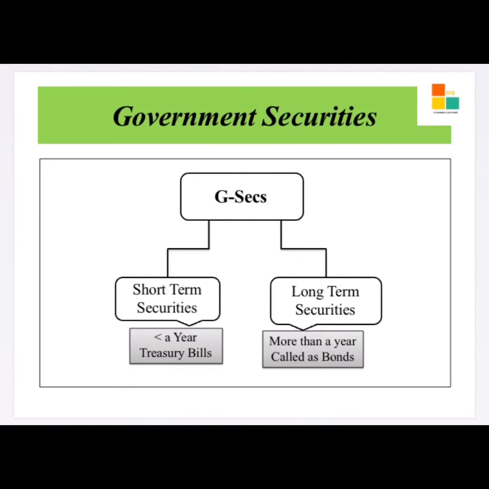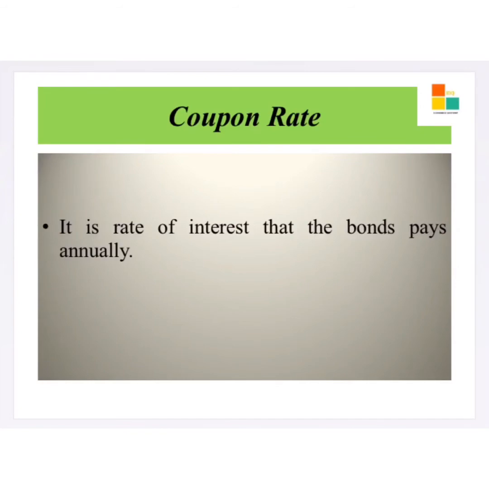In the case of India, the central government issues both treasury bills and bonds, while the state governments issue only bonds. That is, the state governments will not issue treasury bills. Next one is the coupon rate. It is the rate of interest that the bond pays annually. Let me explain with an example.